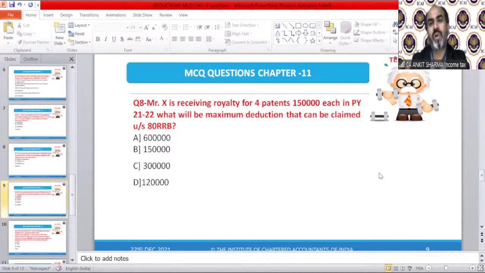Mr. X received royalty for 4 patents, 1,50,000 each, in previous year 21-22. What will be the maximum reduction that can be given under Section 80RRB? 6 lakh, 1.50 lakh, 3 lakh, or 1,20,000? Question number 8, 2 more to go.